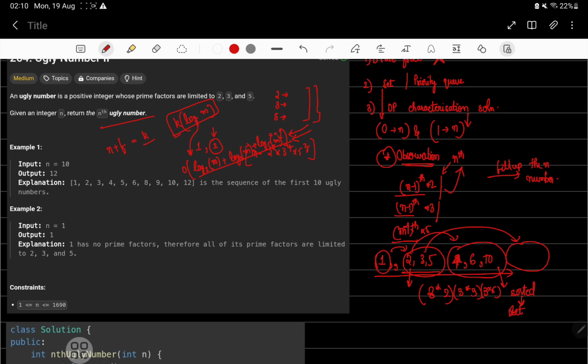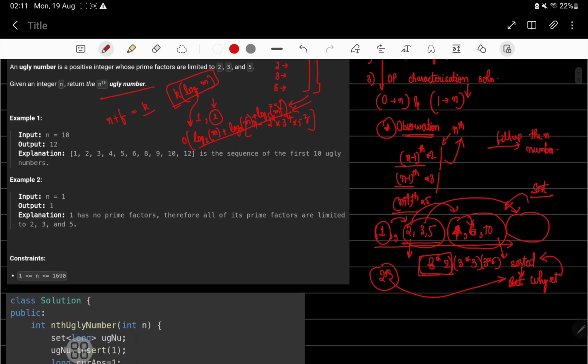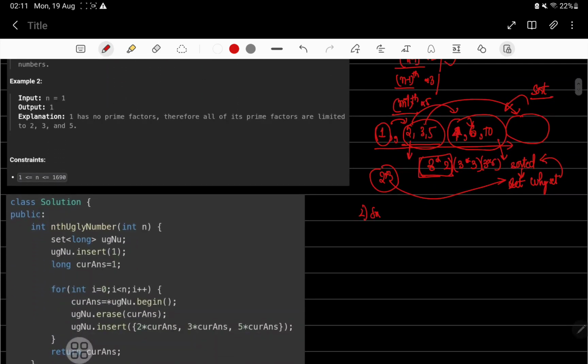Take a set. Why a set? One, for sorted. Second thing, we do not want duplicates. Now 3 into 2 and 2 into 3, these two both give 6. If I were to choose a vector, in which I would be adding and then just sort it at last, it would have been bad, because 6 would have come multiple times. So we can just use a set for that reason. So what were the two reasons? We need sorted, and we need non-duplicates, I mean uniques.